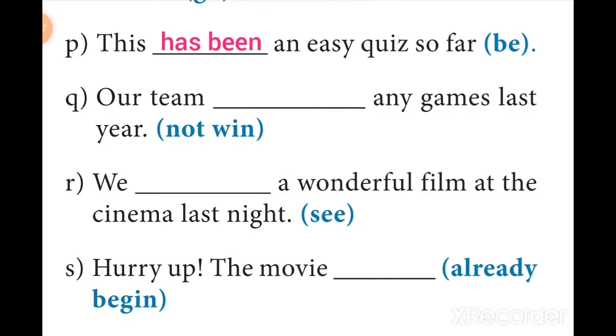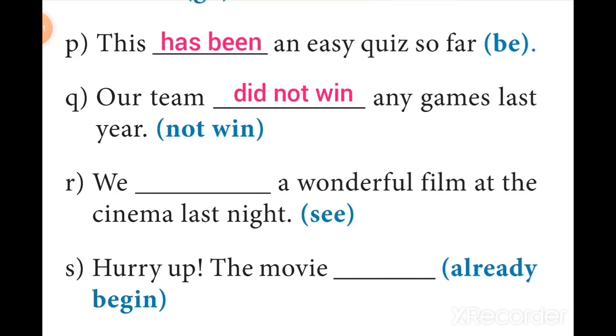Next sentence is Q. Our team dash any games last year. Within the brackets, the V1 is not win. Since last year is the key phrase in this sentence, we have to write the answer in past simple, and so the answer is did not win. And so the sentence goes like this: our team did not win any games last year.